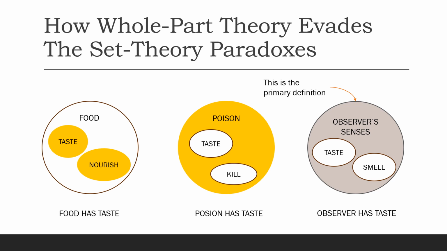That is because the whole part theory includes observers, while set theory removes all observers and talks only about objects. Remember the mind-body dualism under which mathematics operates. This mind-body dualism is used in set theory to say that we will define taste through objects rather than through the observer's senses. By removing the observer, set theory creates paradoxes. They are the results of removing the observer due to the mind-body dualism.